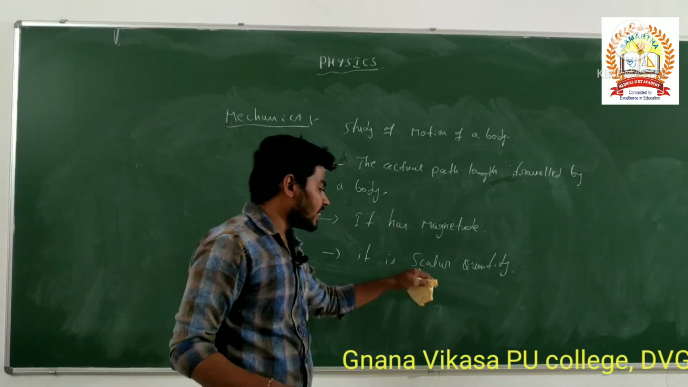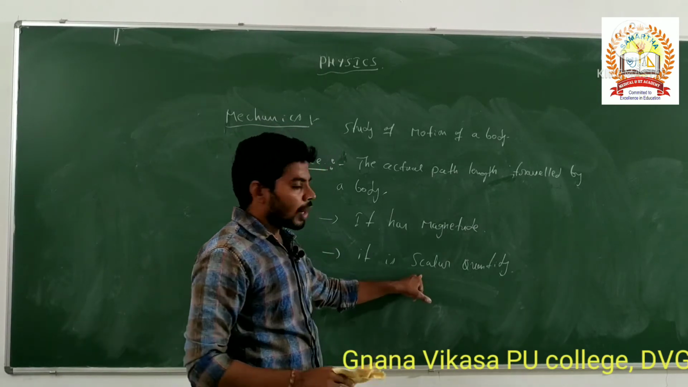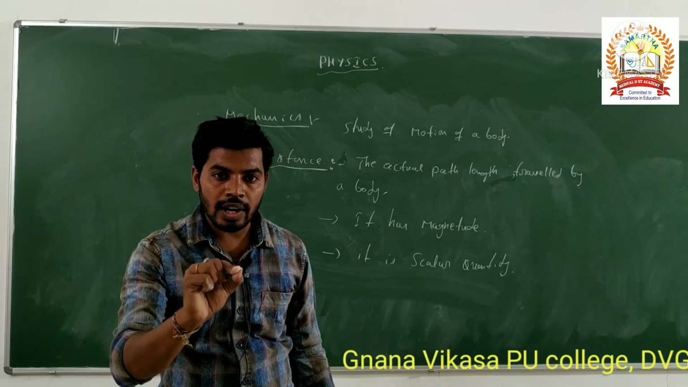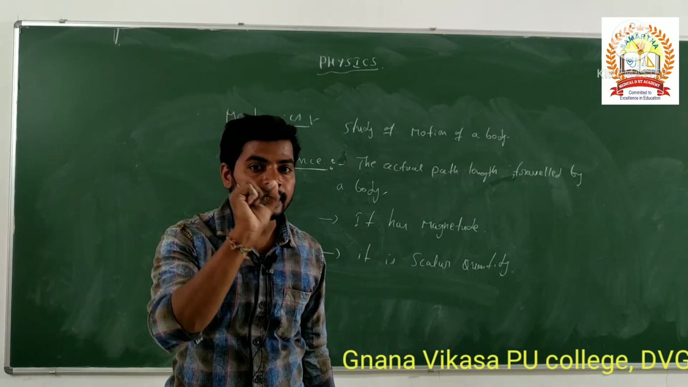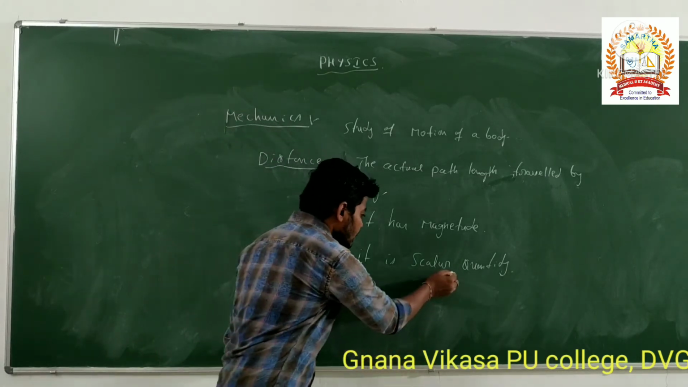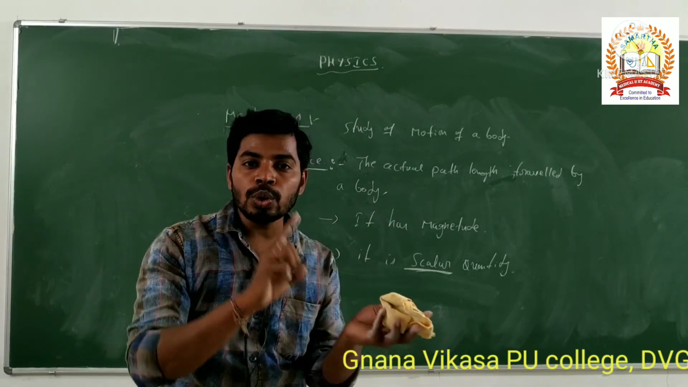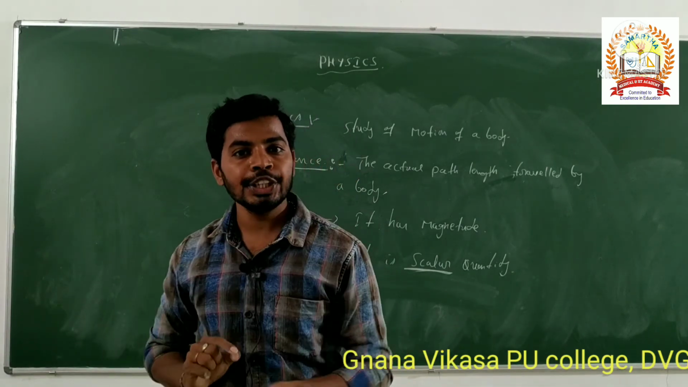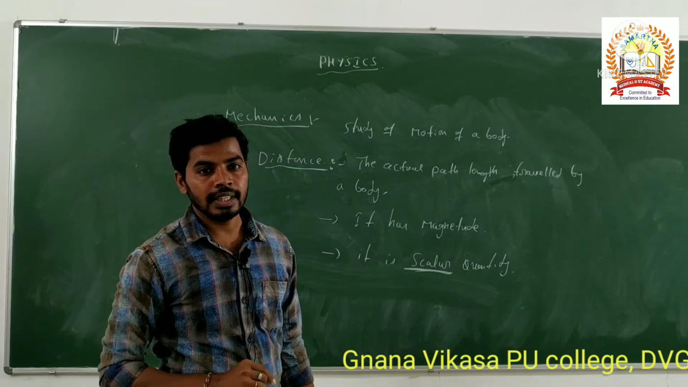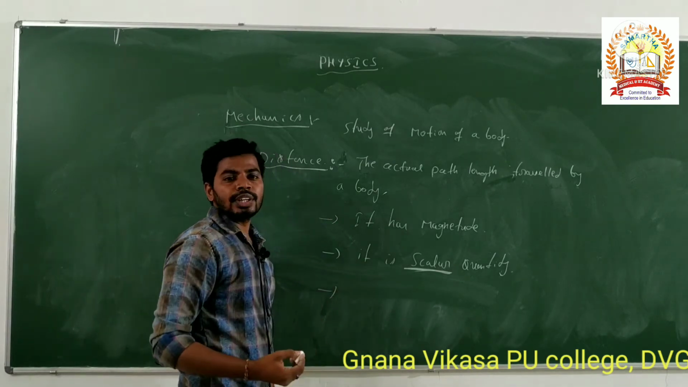In the next chapters, motion in a straight line and motion in a plane, we are discussing scalars and vectors. Here I am telling briefly what is meant by scalar and what is meant by vector. If a physical quantity has only magnitude, then it is called a scalar quantity. If the physical quantity has both direction as well as magnitude, then it is called a vector quantity. Is it right? Then what is the SI unit of distance?